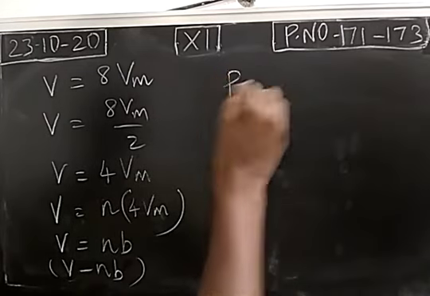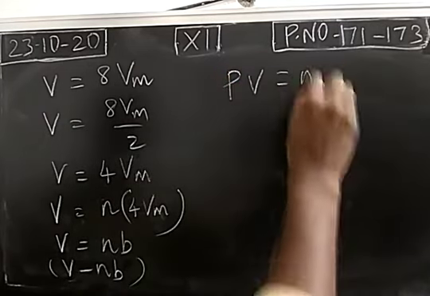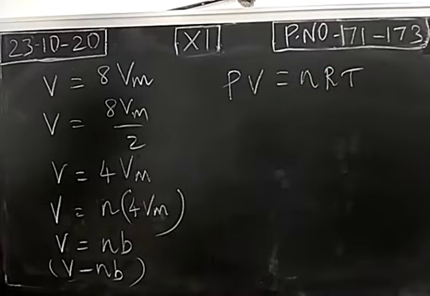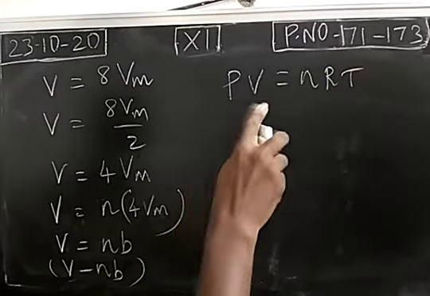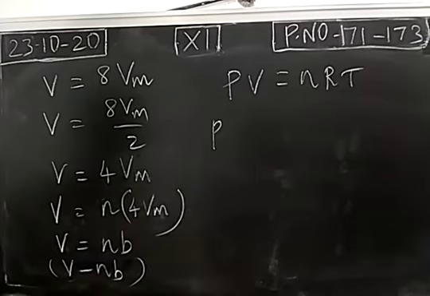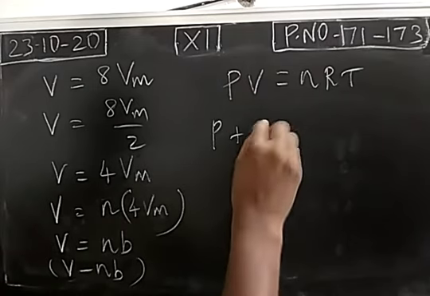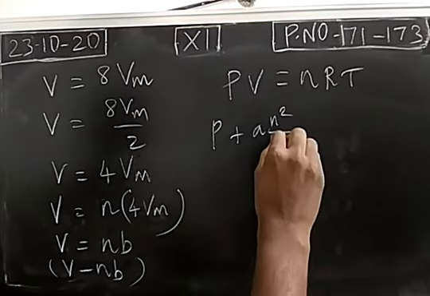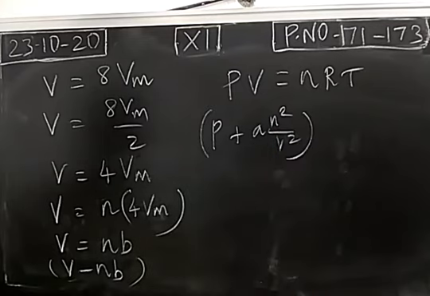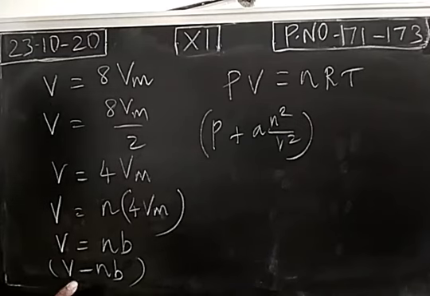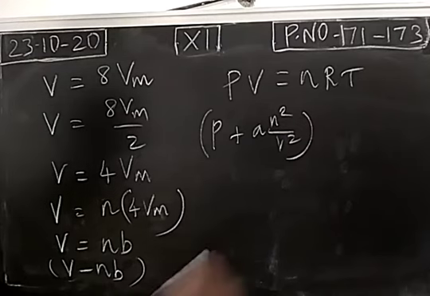So ideal gas equation, PV is equal to nRT. For real gas, we need a correction in pressure and volume. The correction in the pressure is P plus a n square divided by V square. And the correction in the volume of ideal gas is V minus nb.